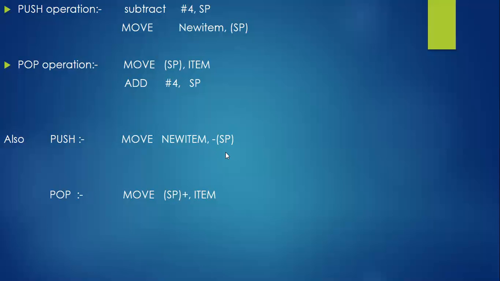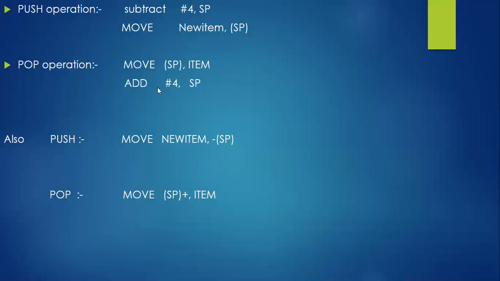Decrement means decrement by 4 exactly. Okay, same thing we are performing. Here, subtract 4 from SP, then later move the new item to the SP. So here also, subtract it by 4 first, then move the new item. Both are same. Clear?